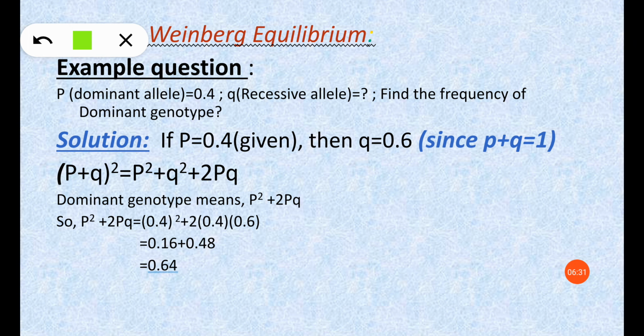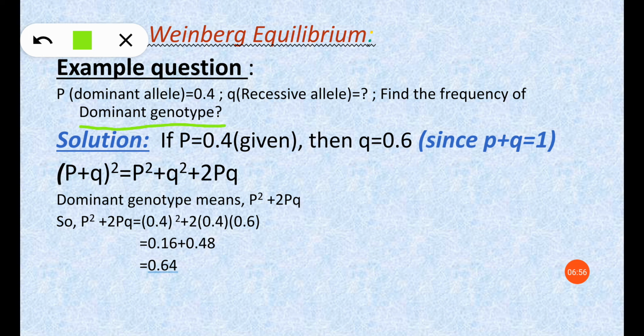We know that p equals 0.4 is given, then q equals 0.6. How q equals 0.6? Because p plus q equals 1. Then we have to calculate (p plus q) whole square. The formula (a plus b) whole square is a square plus b square plus 2ab. So in the question he has asked for the dominant genotype.